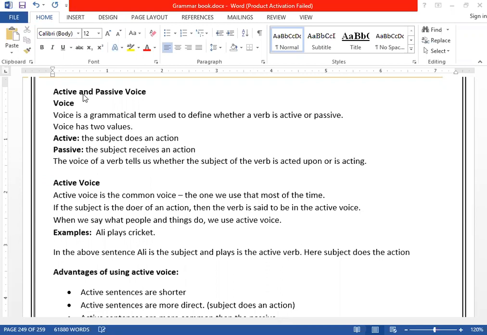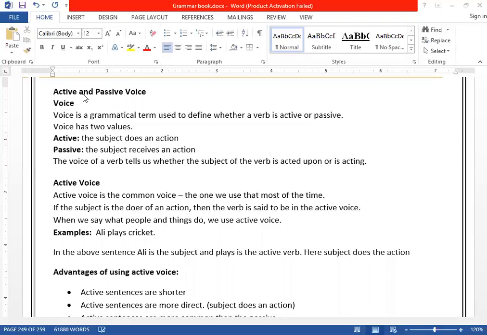Voice is a grammatical term used to define whether a verb is active or passive. Voice can be of two types. It can either be active or it can be passive. Clear? As I said, voice has two options or two values, we can say. Number one, it can be active, and number two, it can be passive. Clear?